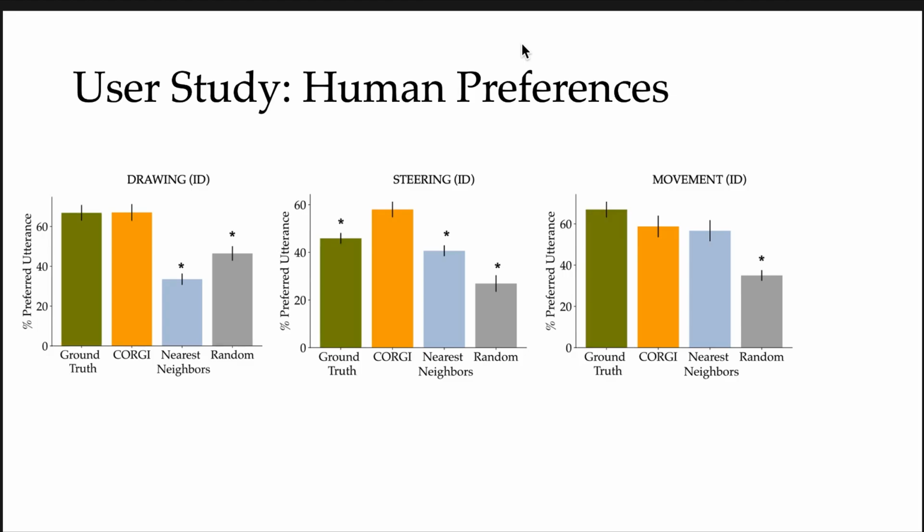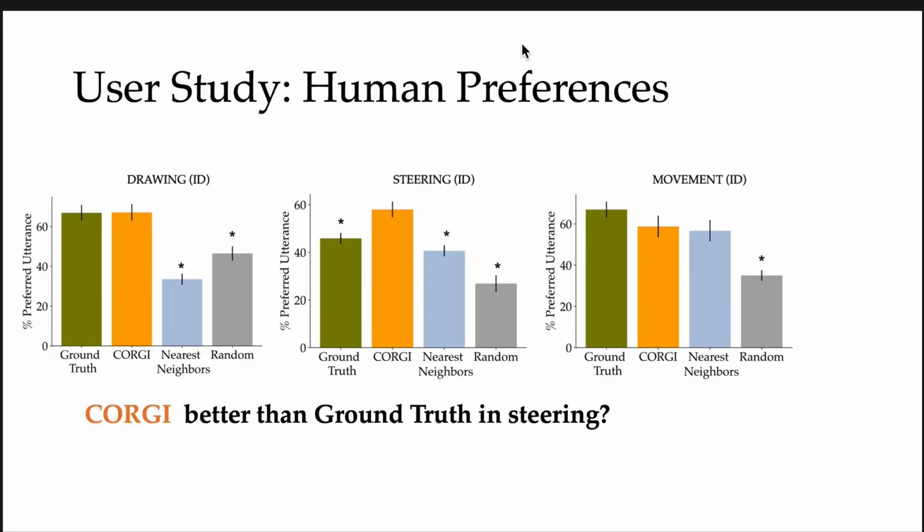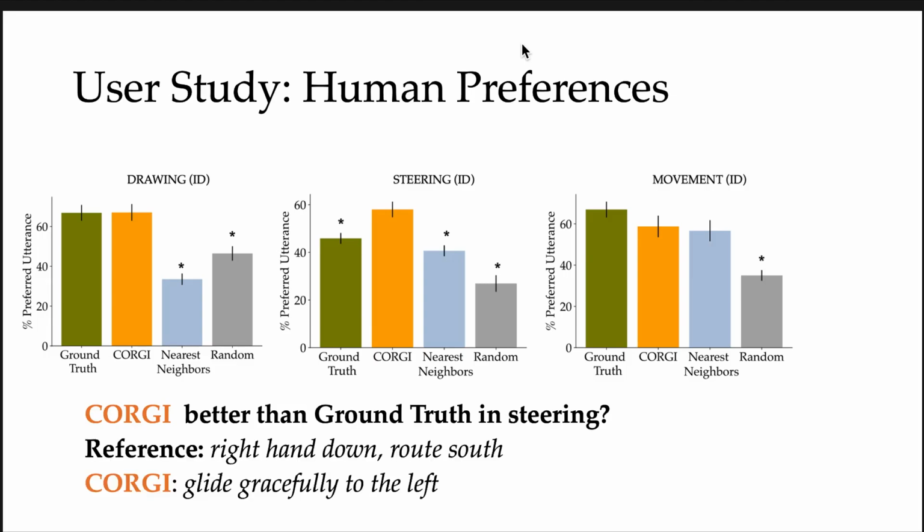Furthermore, we also interestingly see that for the steering task, CORGI is better than ground truth annotations, which might be because CORGI generates more fluent text than references that pick up annotator noise.